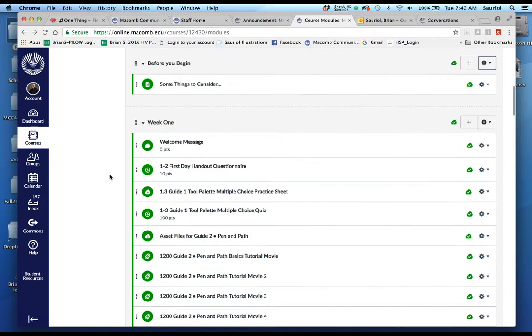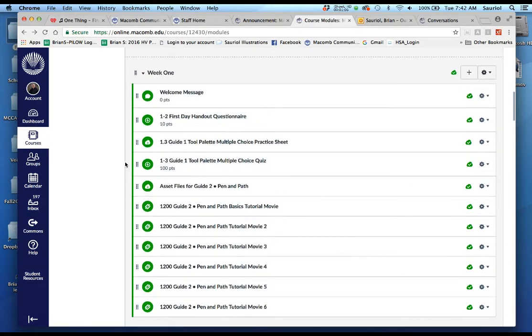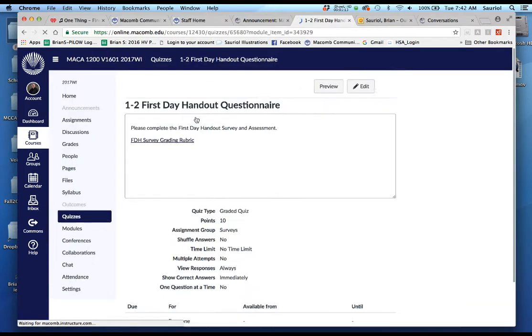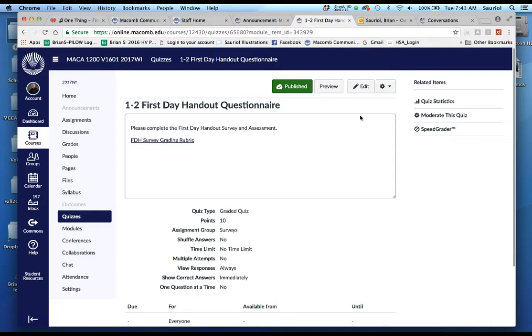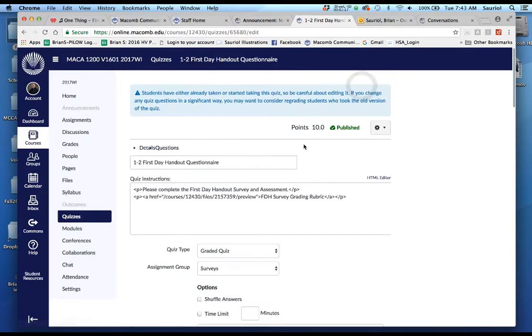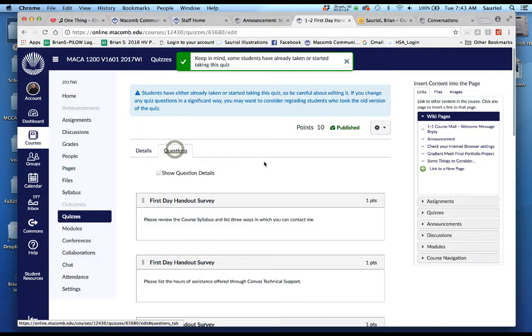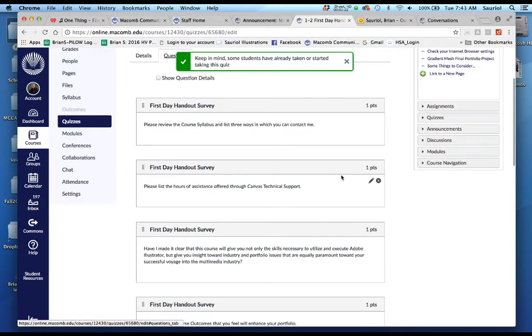A couple students have asked me about different things in here that are a little confusing. When you do the first day handout questionnaire and you go through all of these questions, let me click the questions the way that you see them, and then I'll show you the questions right here. I have to go in and read your answers. It's going to show that you got a 0 right off the bat. Don't worry about it. I'll go in the first week and I'll regrade them, and I'll give you the grade, which most everybody gets right.